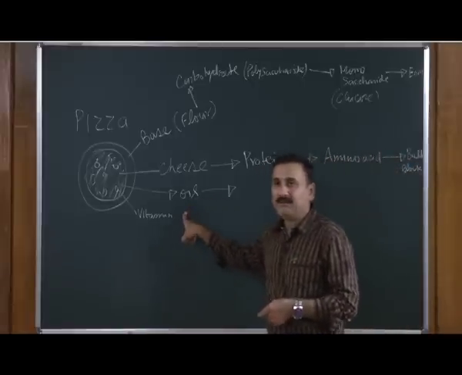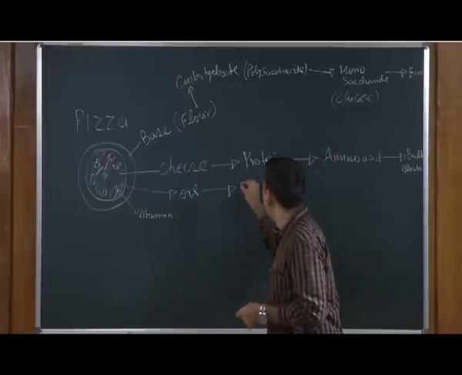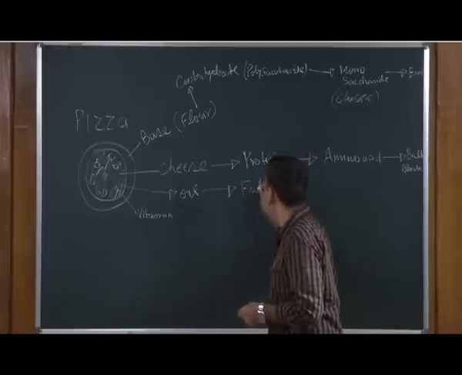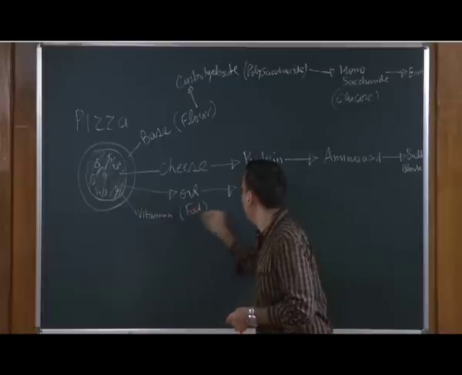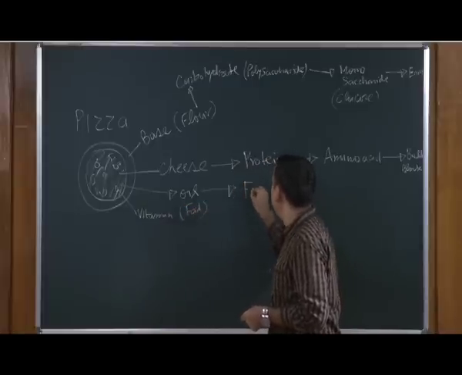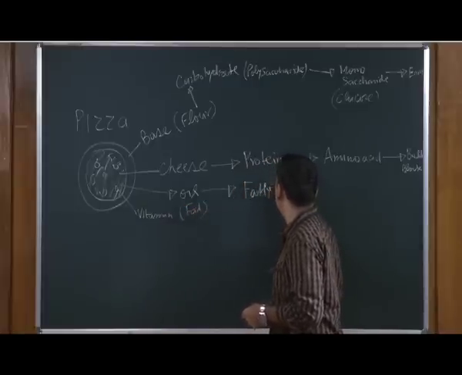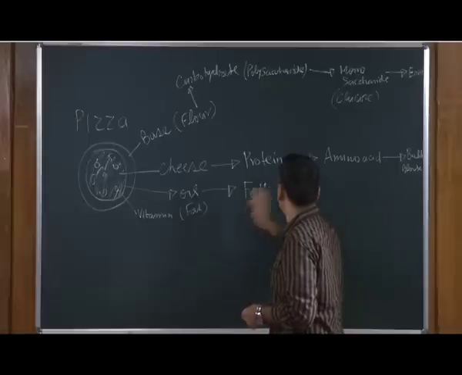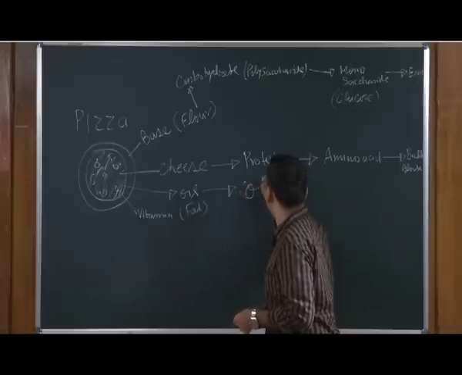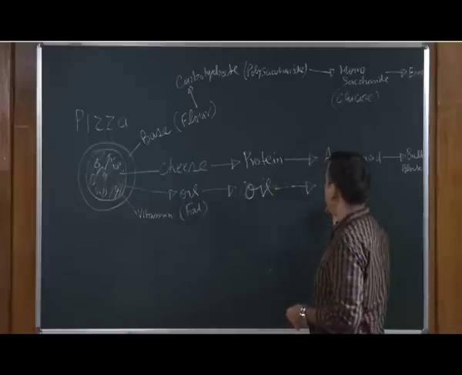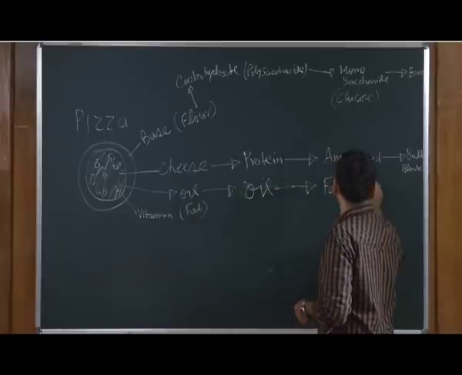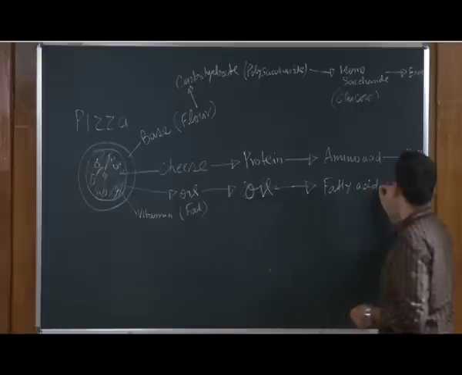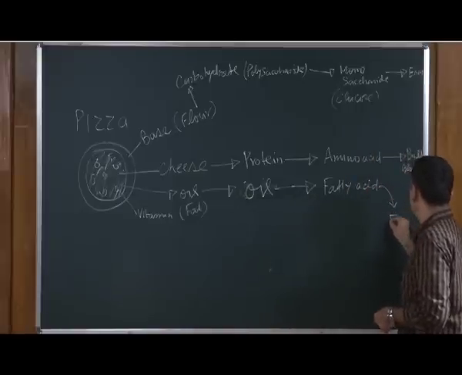Similarly, the fat or oil is made up of fatty acids, so it gets converted into fatty acids, and that fatty acid can be used for producing the energy.